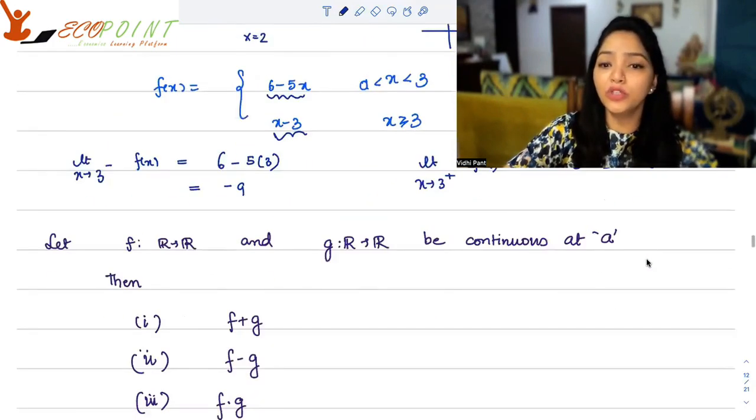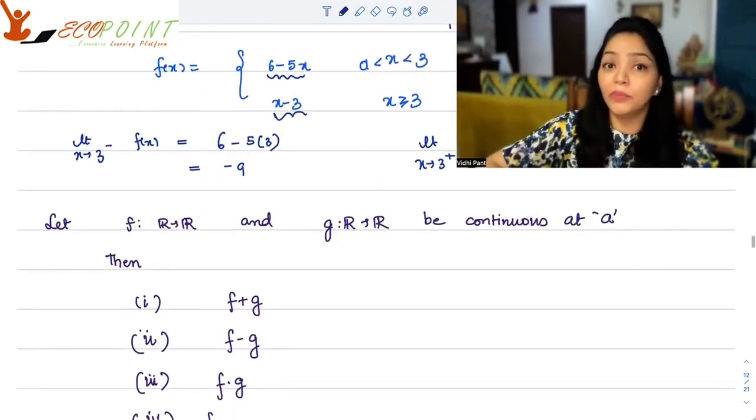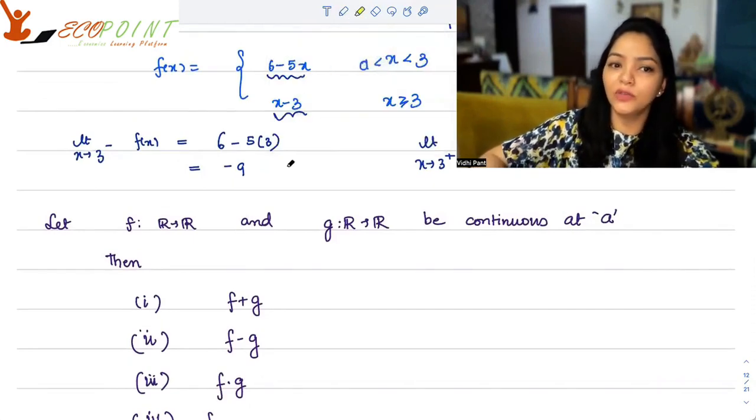What you should remember about continuity are some very, very important properties. Suppose f and g are two functions which are continuous at a.